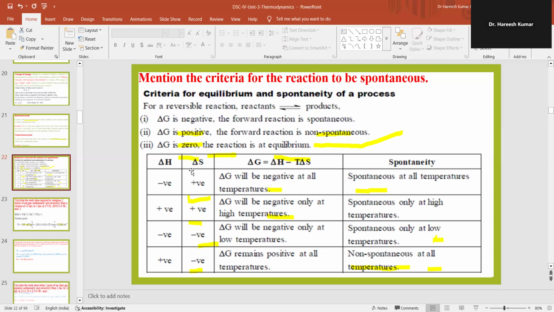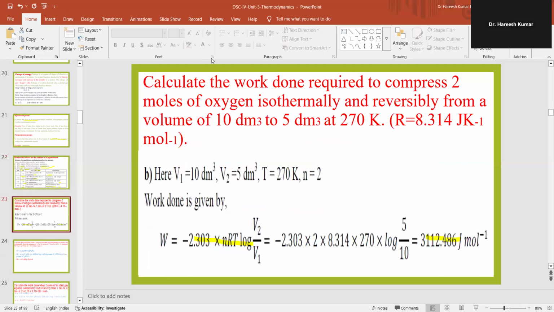Delta H is positive and delta S is negative. Delta G remains positive at all temperatures. That means non-spontaneous at all temperatures. So let's take the numerical.